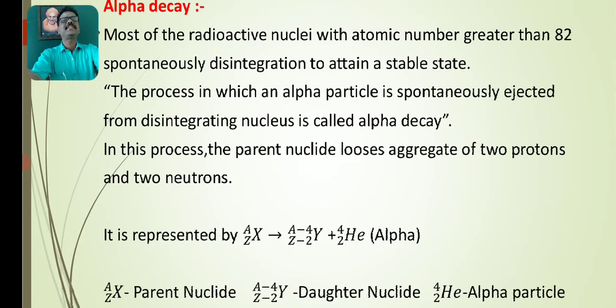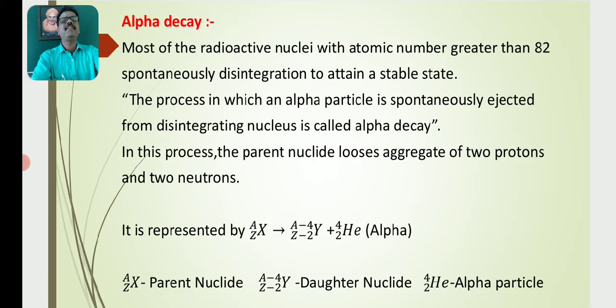Now we will discuss alpha decay. Most of the radioactive nuclei with atomic number greater than 82 spontaneously disintegrate to attain a stable state. What we know is that, say uranium, an unstable nucleus, disintegrates and finally attains a stable state.